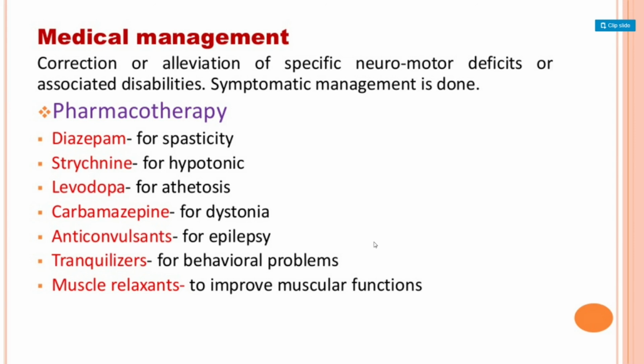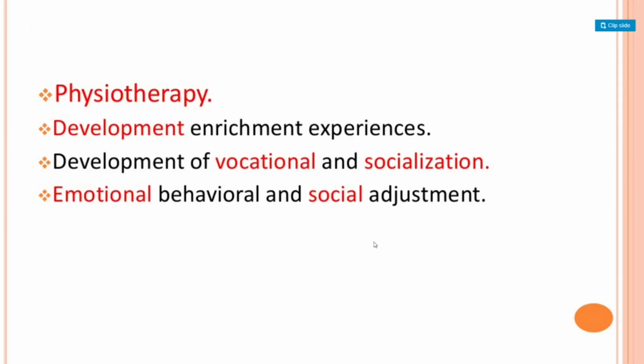In case of pharmacotherapy, we provide diazepam for spasticity, strychnine for hypotonia, levodopa for athetosis, carbamazepine for dystonia, anticonvulsants for epilepsy, tranquilizers for behavioral problems, and muscle relaxants to improve muscular functions.